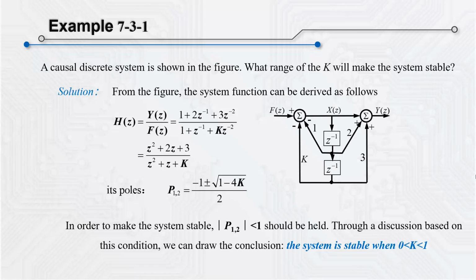According to the necessary and sufficient condition for a causal discrete LTI system we discussed above, all the poles of the system function should lie within the unit circle, which means the module of all poles must be less than 1. After discussions about the cases where the poles are real or conjugate complex numbers, we can note that such a system is causal and stable when k is greater than 0 and less than 1.